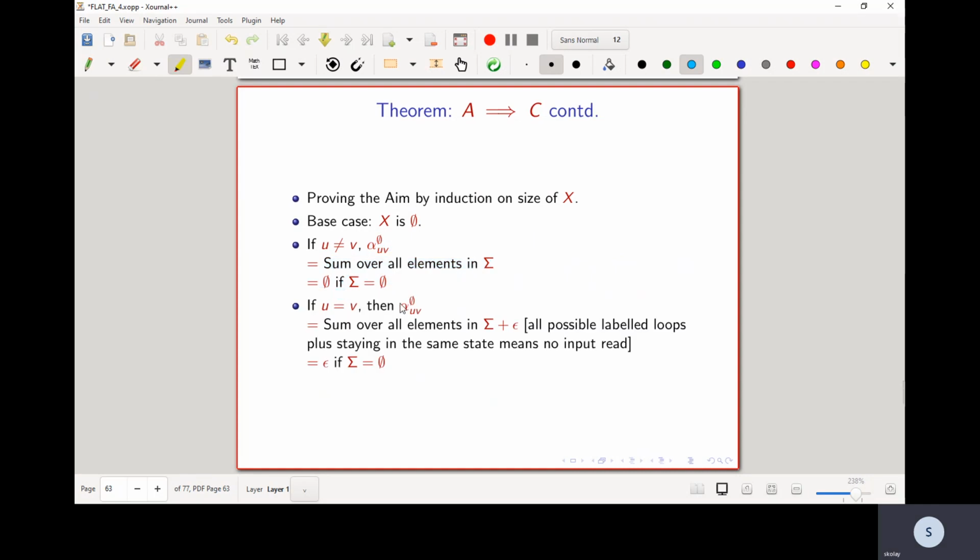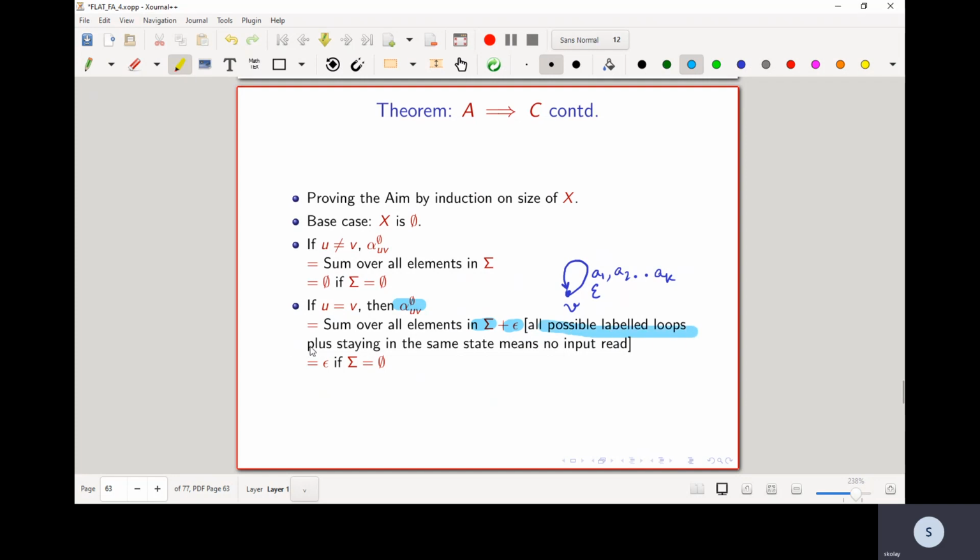Now the next thing is, if u is equal to v, then what is this regular expression going to be? If u is equal to v, then notice that loops are also allowed. So for the same alphabet, let's say a1, a2 and so on till ak, the same loop is allowed, and epsilon is allowed. So now the expression becomes the sum over all the elements in sigma and also epsilon.